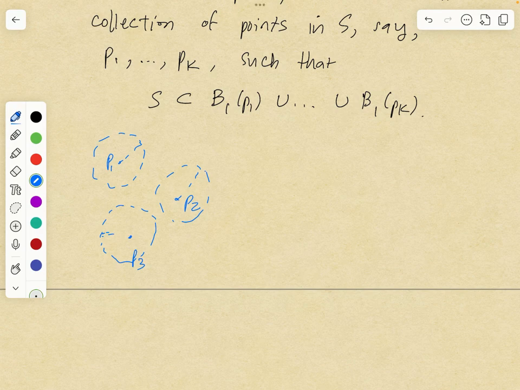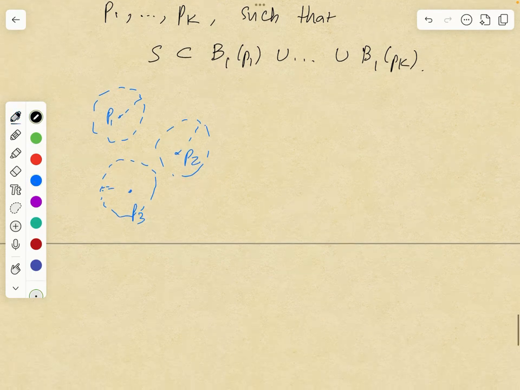Well, why is that true? If you just take any point, say P1, then if you go out to P2, that's the distance between P1 and P2, and then you have to add a radius 1.